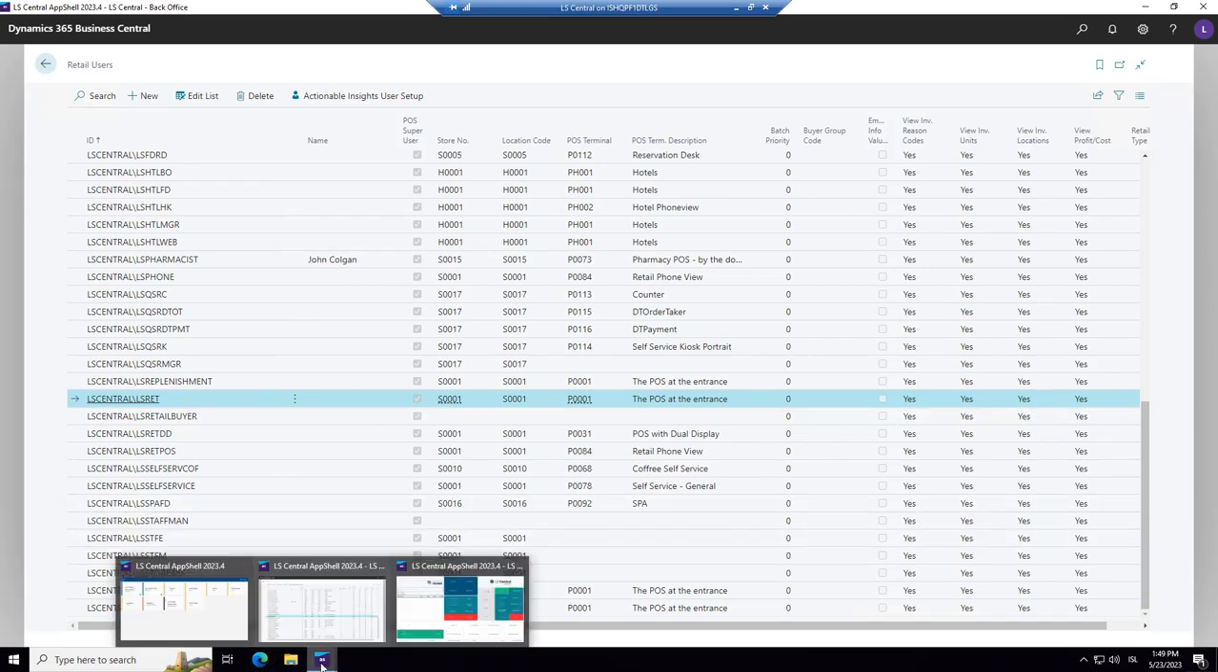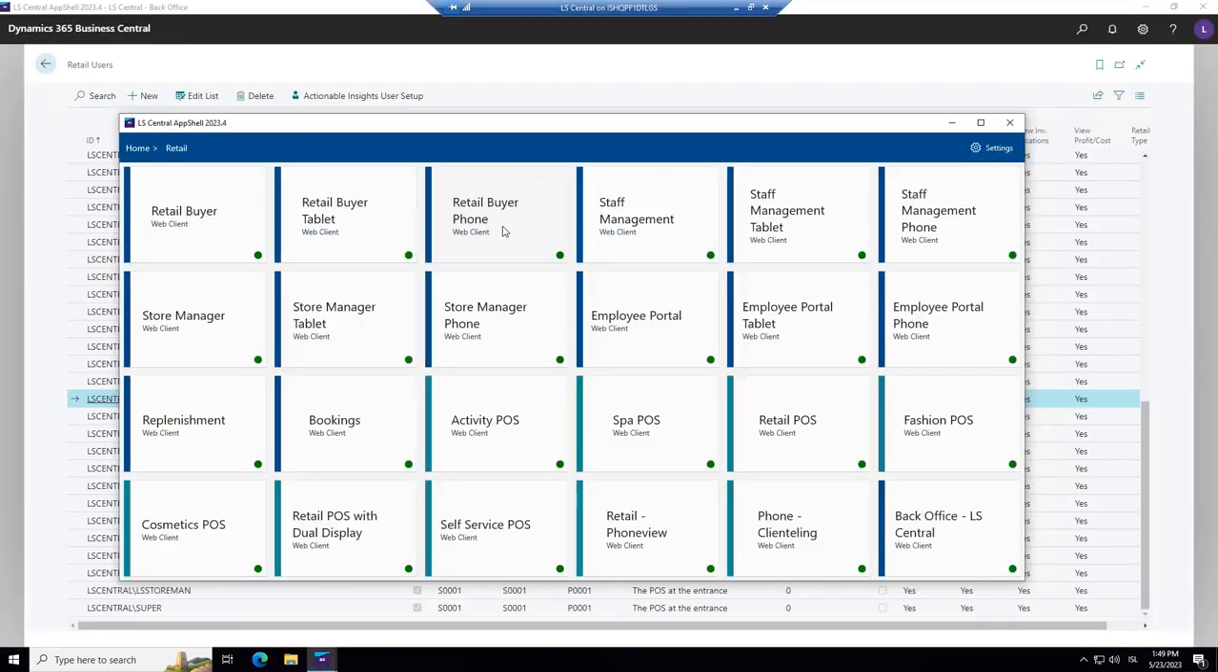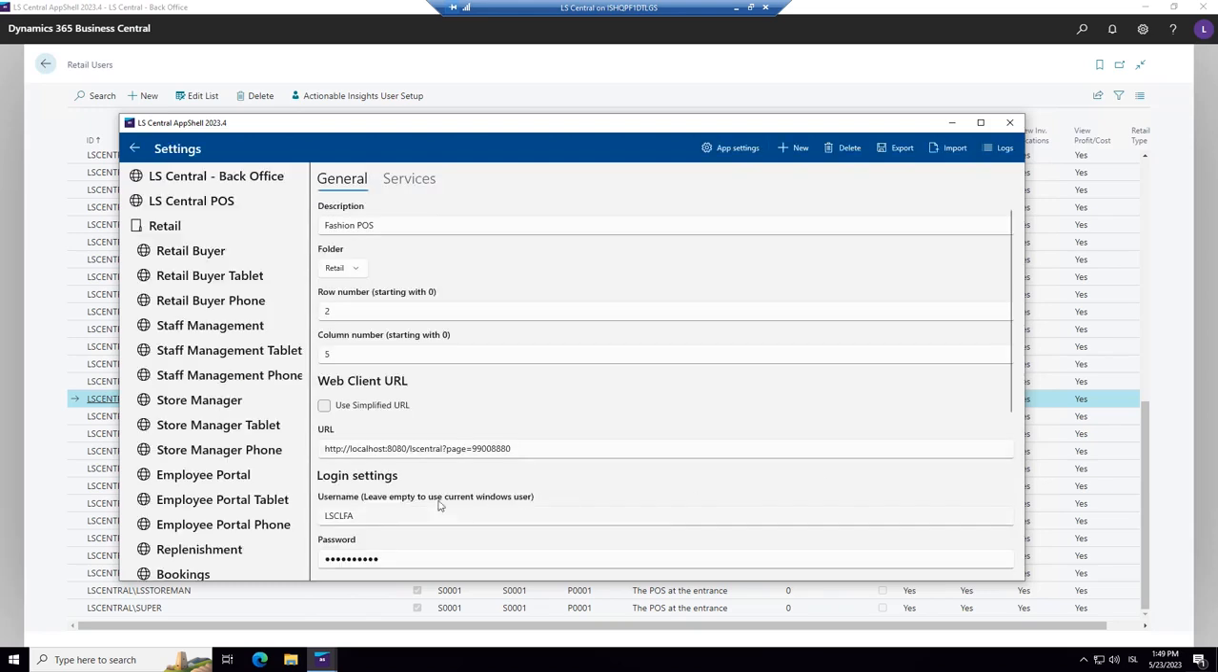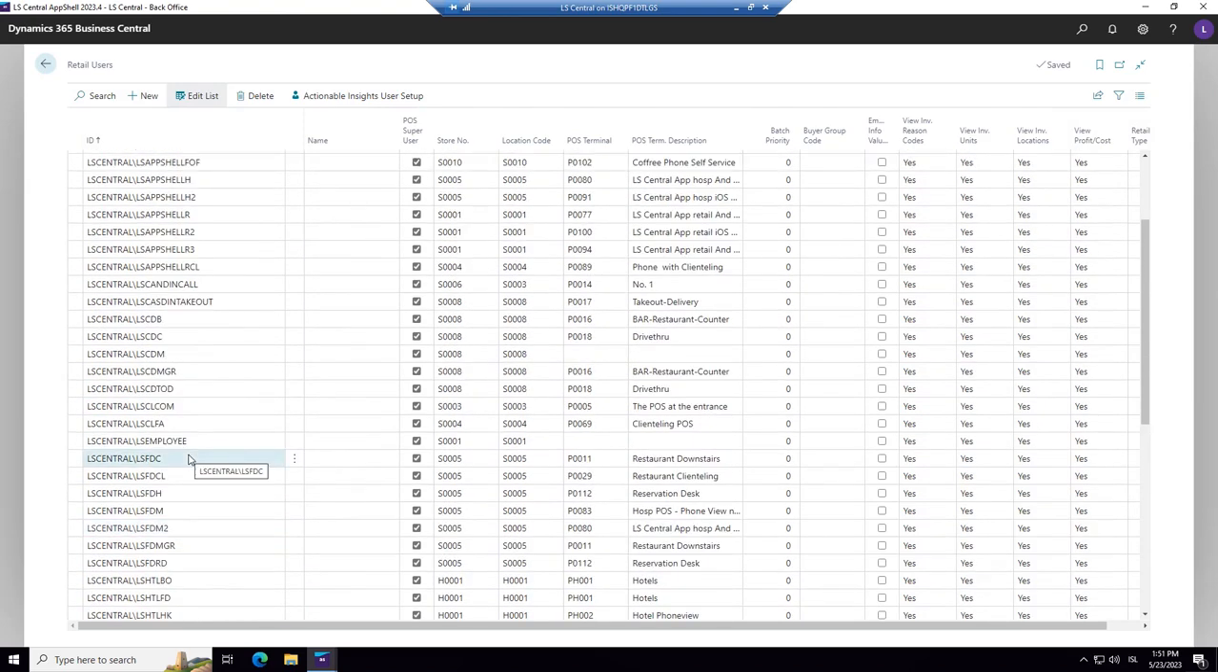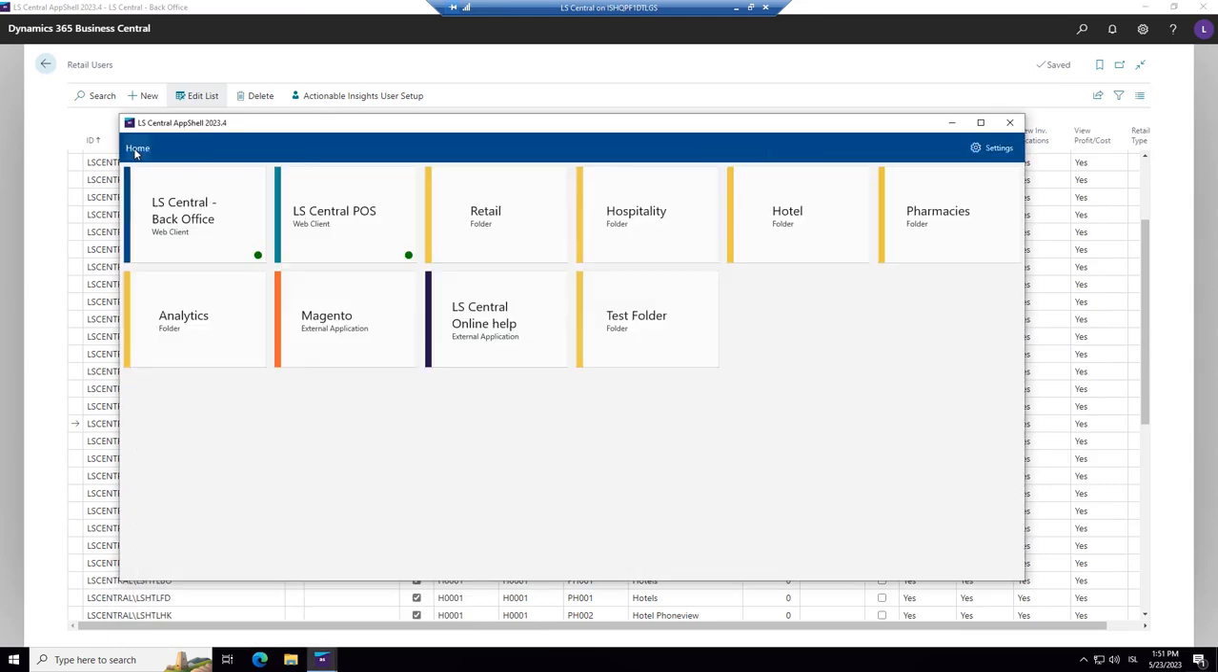If you then want to continue to look, remember we had retail. Here we had different POSs. So the fashion POS, who is the user there? If you look into it, edit, that's a guy called LSCLFA or LS Clienteling Fashion. So which POS will this guy open? So let's find this guy, LSCLFA. So we go up the list. Here it is. And you see it's for store 4 and this terminal here, P0069.